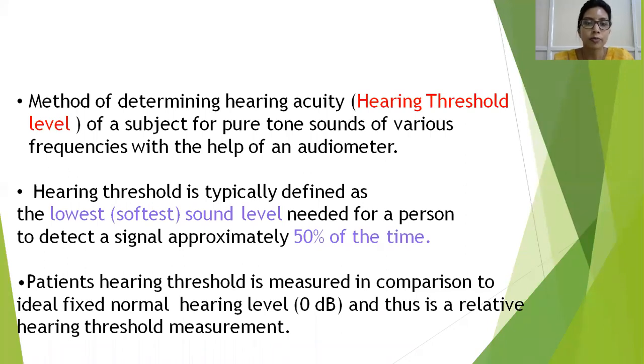Pure tone audiometry gives pure tones, that is single frequency sounds, and for each frequency of sound, this threshold of hearing is charted. How do you do this?